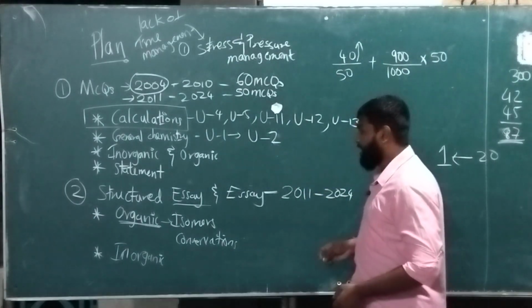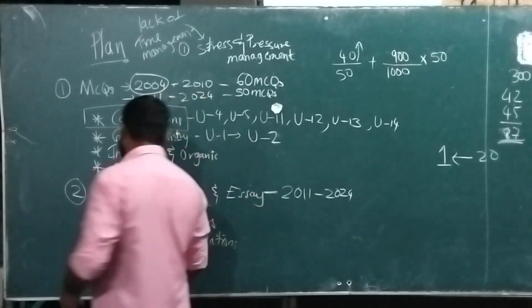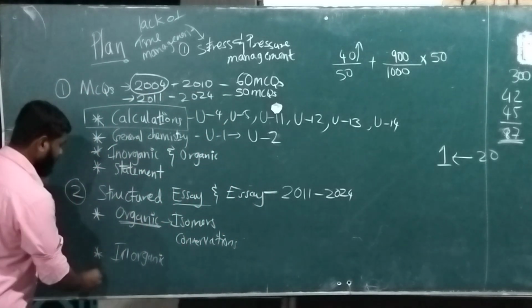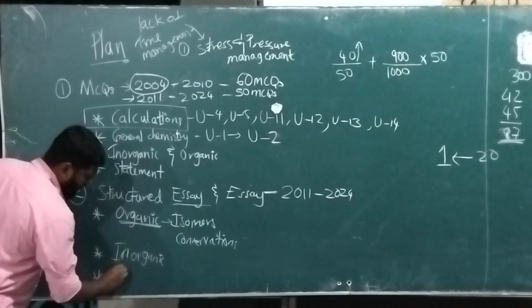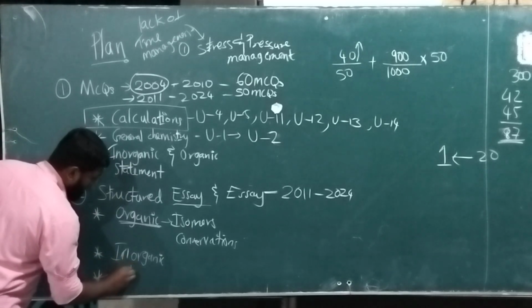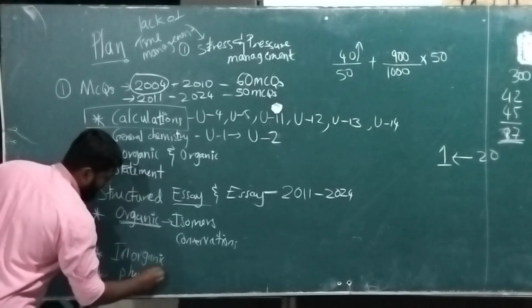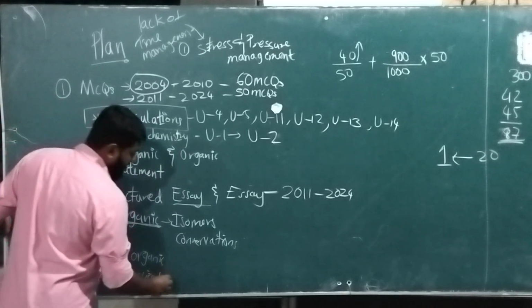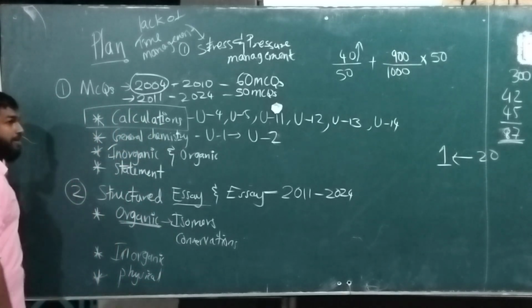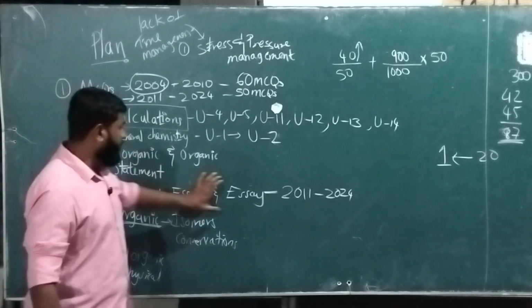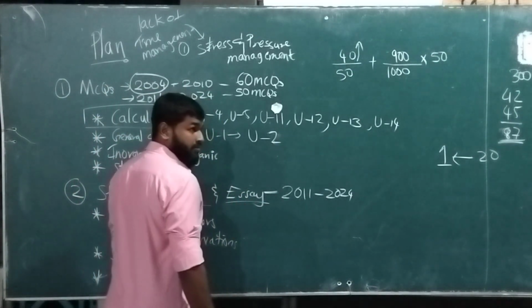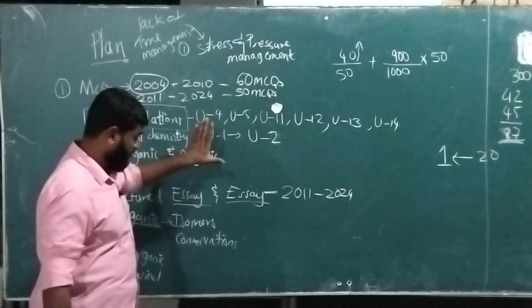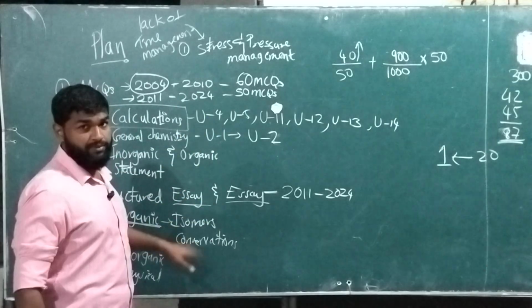Finally, we'll go with inorganic, organic, and then we have the physical chemistry. General chemistry we'll do in the last part. We'll do the physical chemistry at the same time, and then we will go with the essay part. So this is my total plan here.